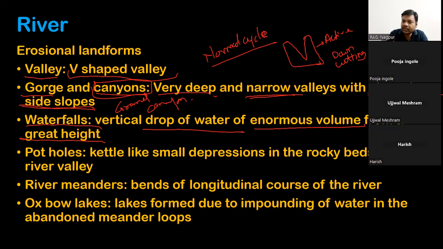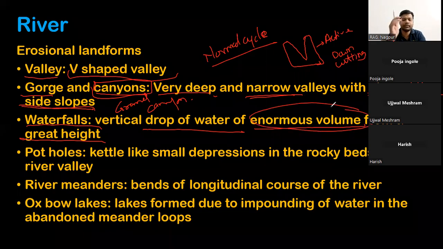So water will attain a very large velocity here, and this large velocity will come onto the floor with enormous volume. And this feature will be called the waterfall.